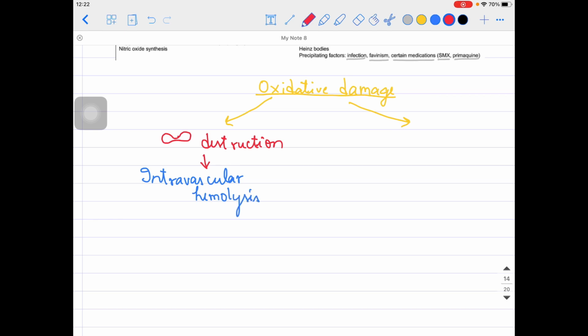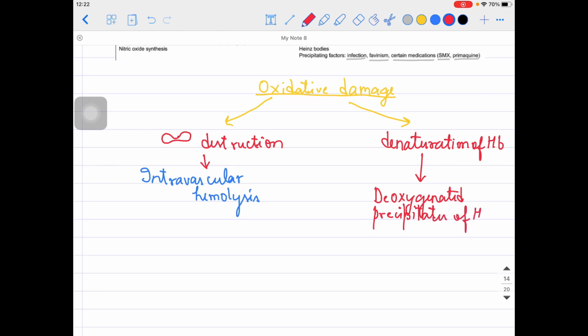The second thing which I can think of is that due to this accumulation of free radicals, hemoglobin will undergo denaturation. If the denaturation of hemoglobin happens, then what will happen? This will cause the accumulation of precipitates of hemoglobin. So deoxygenated precipitates of hemoglobin will be accumulating over here.